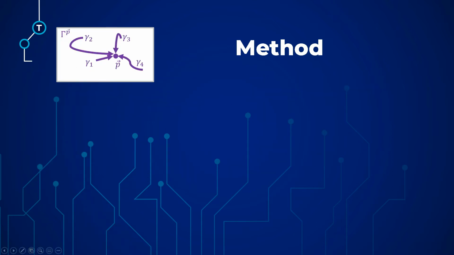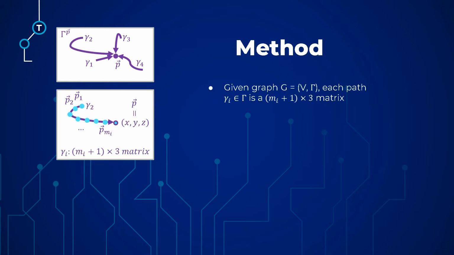So in gamma P, there are four paths, and we will focus on one of the paths. For example, we focus on gamma 2. We can see that gamma 2 in fact consists of multiple edges and vertices. Apart from the same destination point P, there are m_i other vertices. So for each path gamma i, you can view it as an (m_i + 1) times 3 matrix, because in a three-dimensional space, each coordinate consists of three numbers.